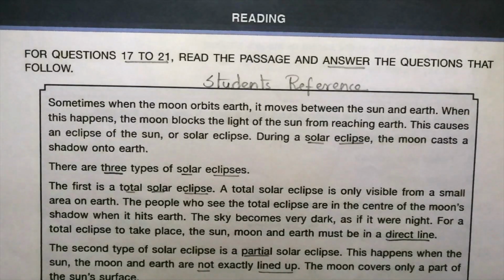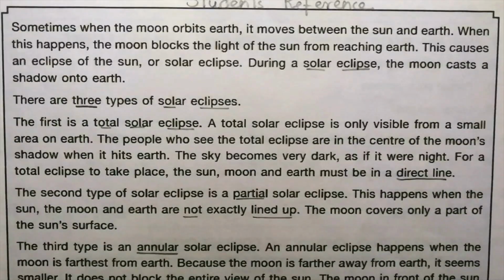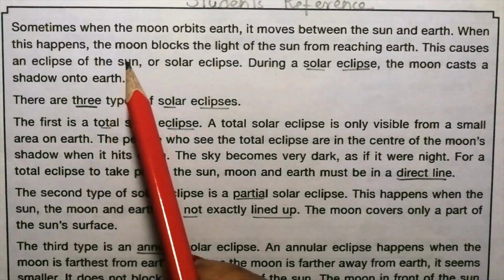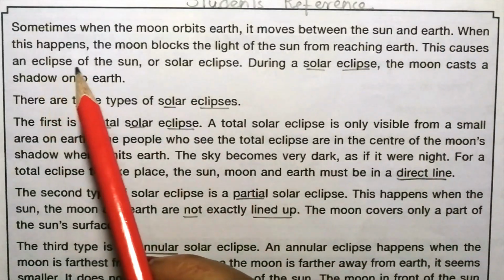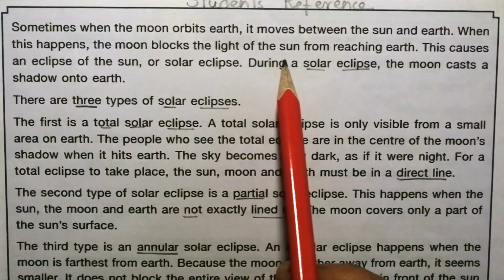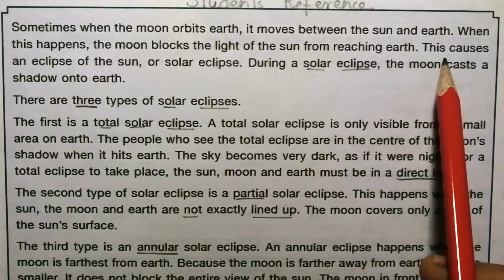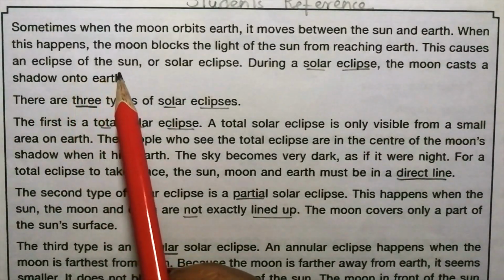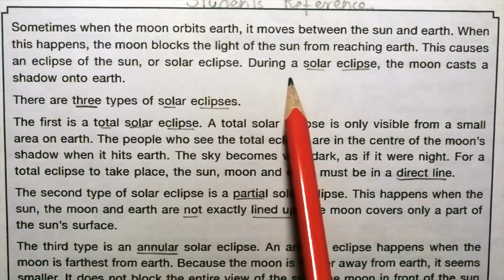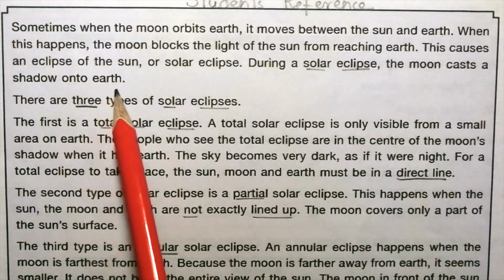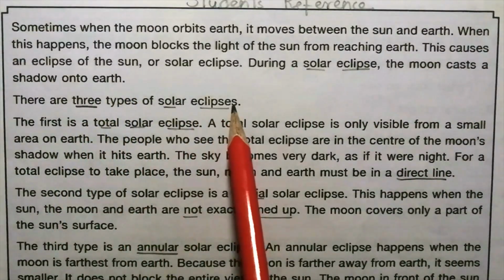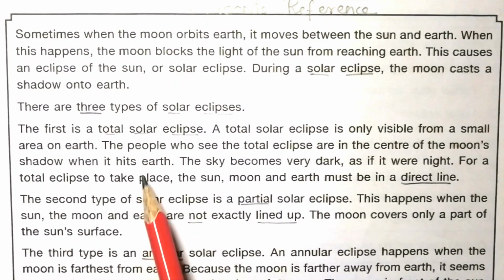Next topic is reading. For questions 17 to 21, read the passage and answer the questions that follow. Sometimes, when the moon orbits Earth, it moves between the sun and Earth. When this happens, the moon blocks the light of the sun from reaching Earth. This causes an eclipse of the sun, or solar eclipse. During a solar eclipse, the moon casts a shadow onto Earth. There are three types of solar eclipses. The first is a total solar eclipse.